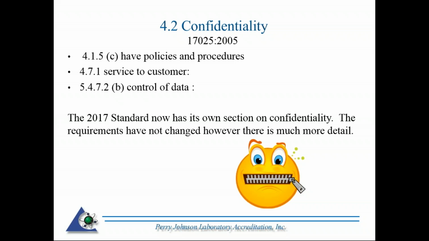Just like impartiality, customer confidentiality, section 4.2, was mentioned in 2005. We referenced some of the sections where customer confidentiality in general was specified. Again, we have its own section, and it's highly maximized in 2017 as opposed to 2005.